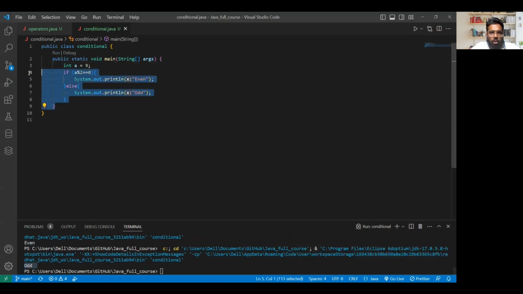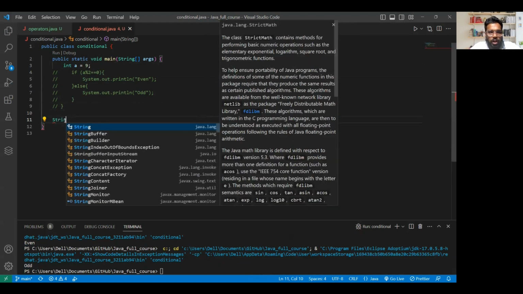Okay, the same thing, how can we write it with this ternary operator? Because the ternary operator is suitable here. Why? Because there are just two conditions, so it can also be written with the help of the ternary operator. So here I have to store which type of data? Odd and even. These are string data, so I simply have the data type as string.